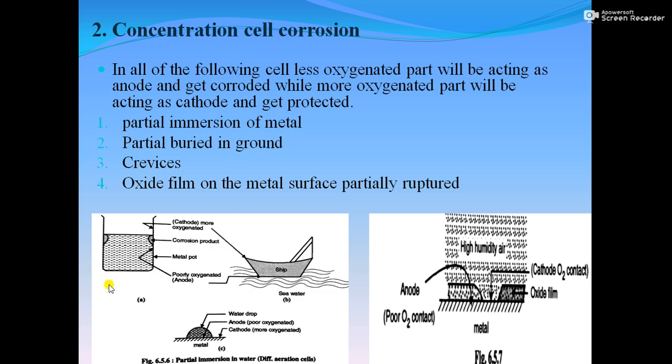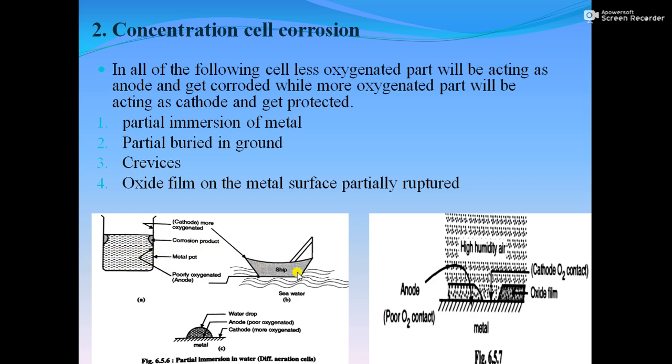I can explain this in this picture. As you can see, there is a jar. In that jar, suppose any aqueous medium is present and the jar is made of some metal. As you can see, inside the water the concentration of oxygen will be less. At the upper, exposed part, the oxygen will be more. As already explained, the more oxygenated part will work as the cathode and the less oxygenated part is going to work as the anode. So what is going to happen? This anodic part will start corroding.